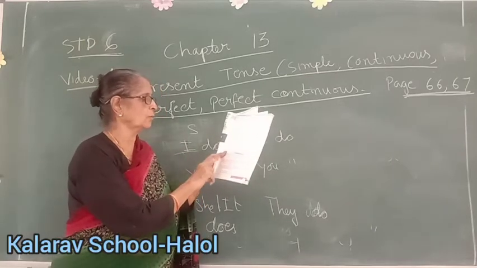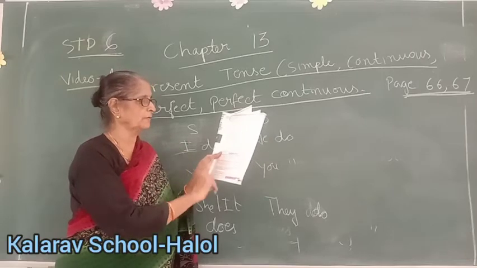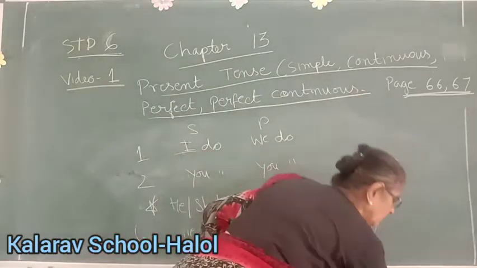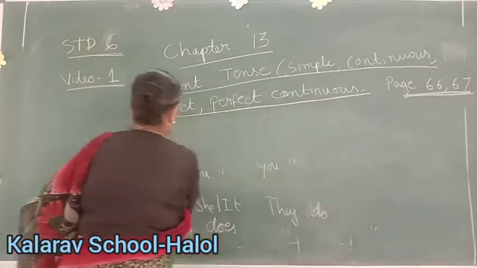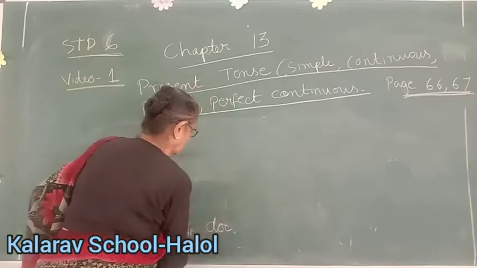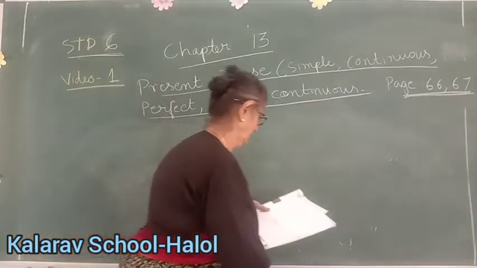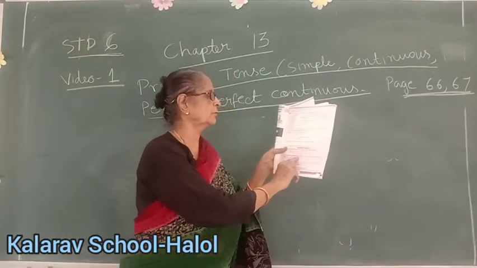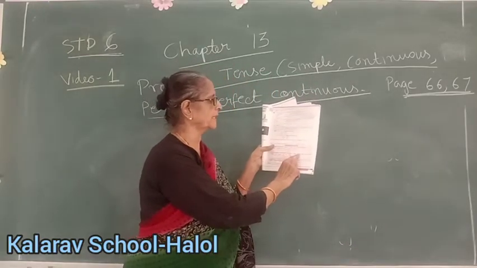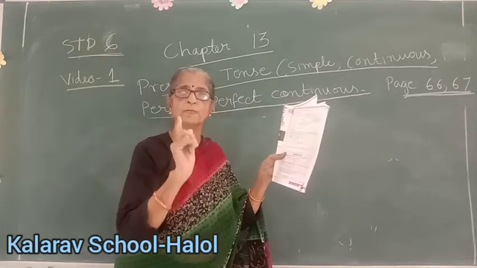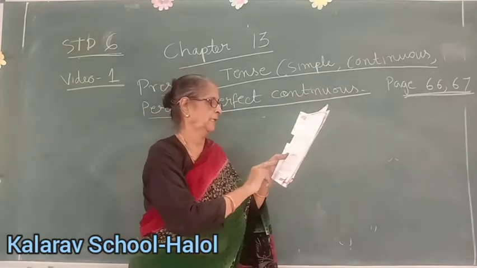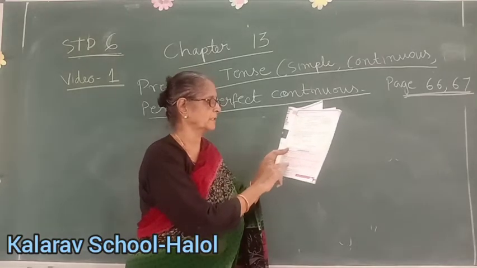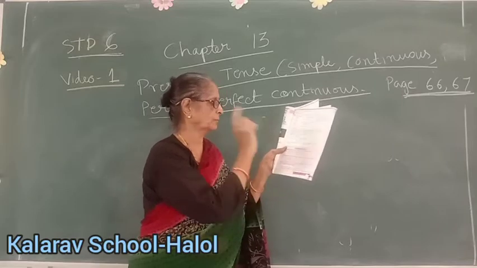Now for yes and no questions, the interrogative is formed. You know what is interrogative? I have already explained to you. Interrogative means questions. Interrogative is formed with do, does, plus subject, plus base form of the verb. Base form means main form of the verb. Does the girl play with a ball? Question. Does plus subject plus base form plus object.